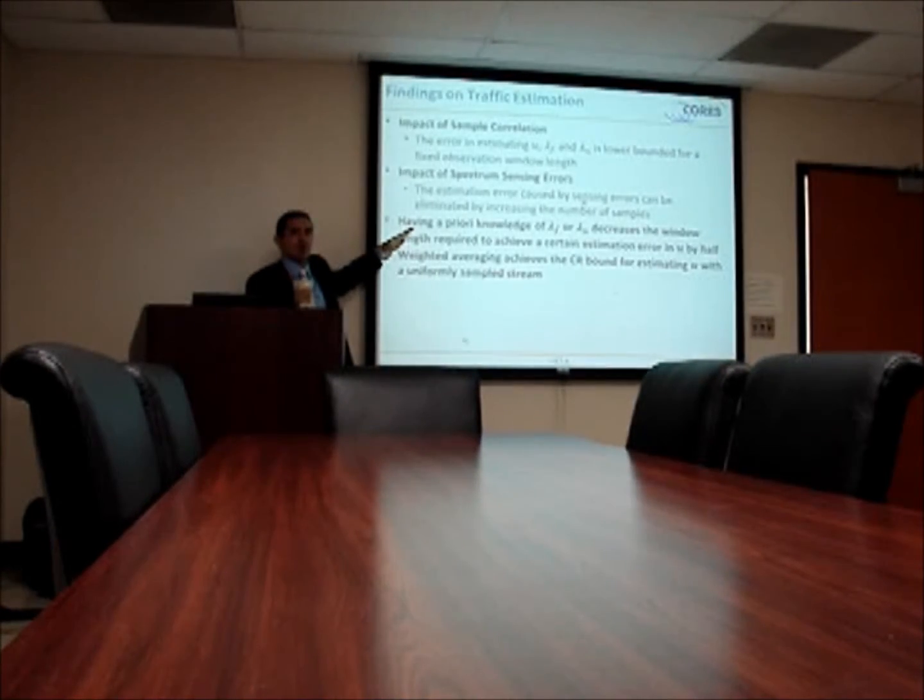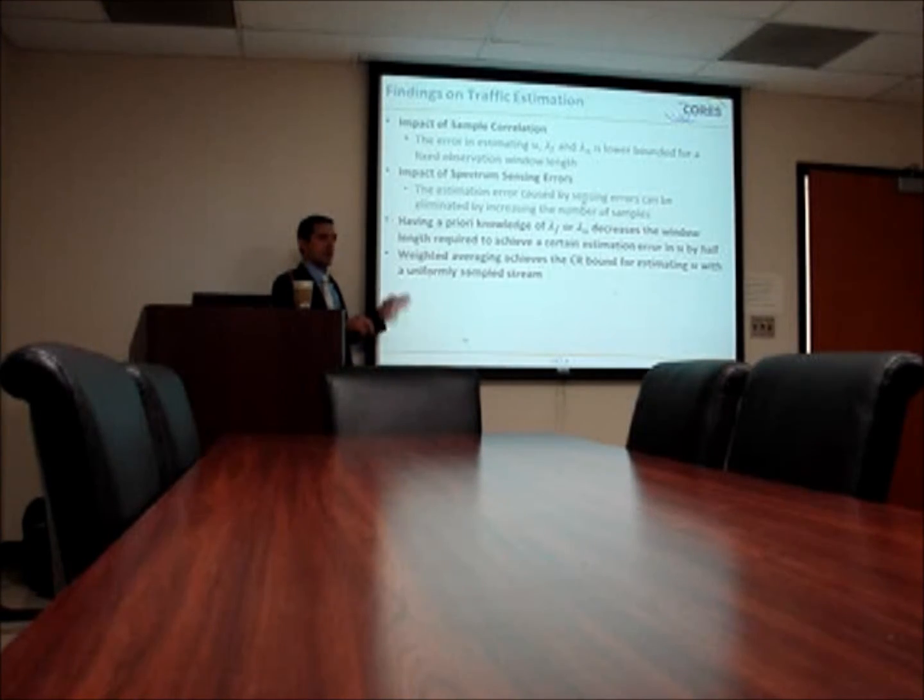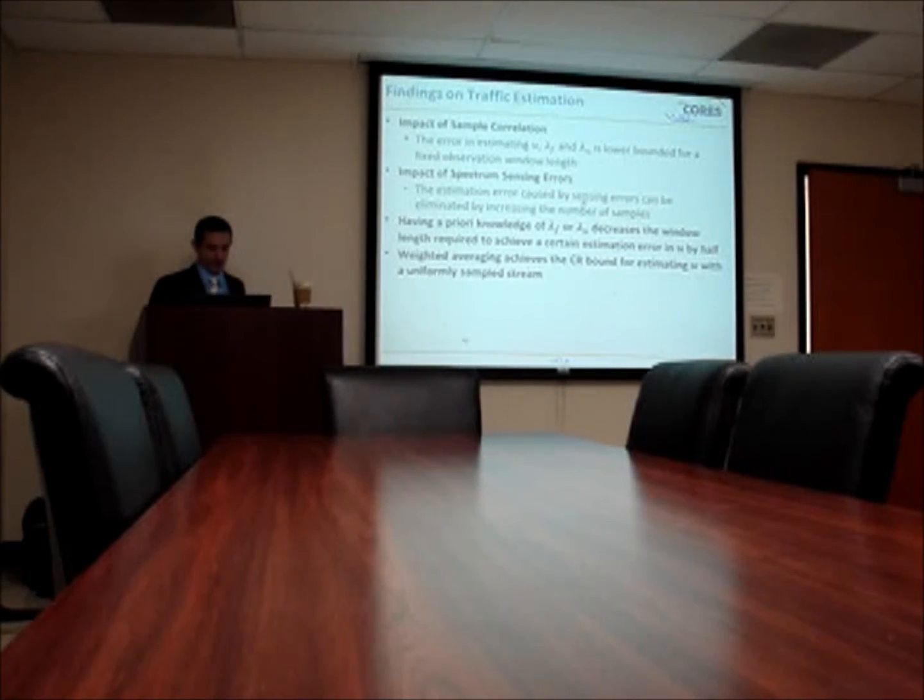Also, we showed that having a priori knowledge of lambda f or lambda n provides much more information if you're trying to estimate u, and decreases the required window by half to reach the same error. And finally, weighted averaging, thanks to Chunhao, it achieves the Cramér-Rao bound.